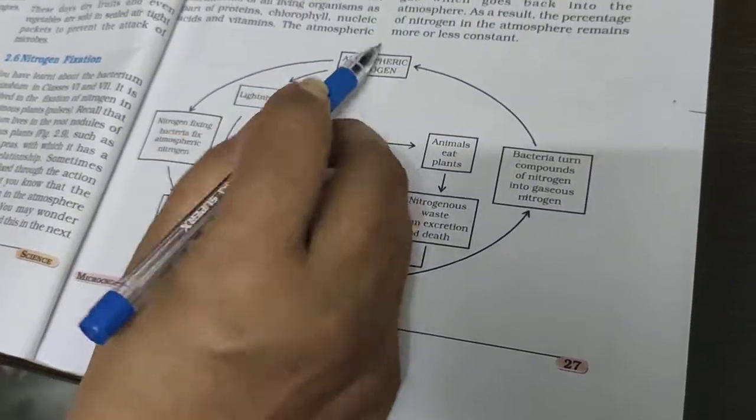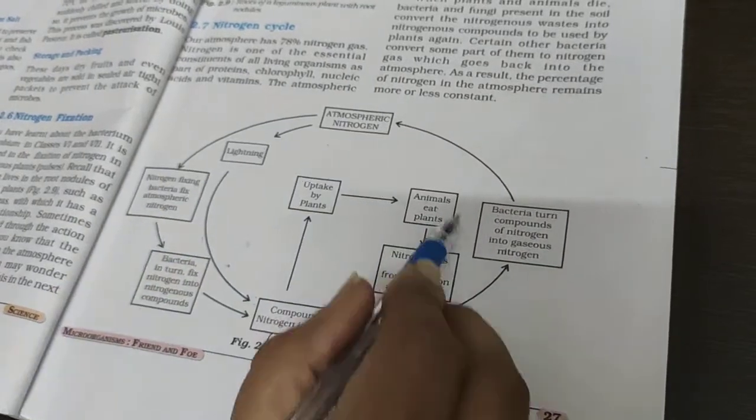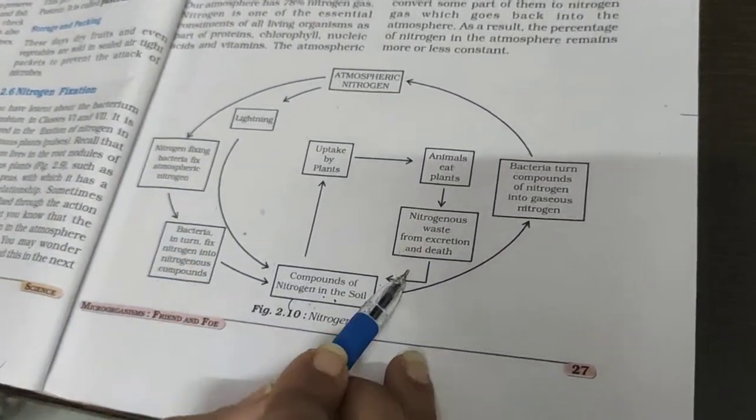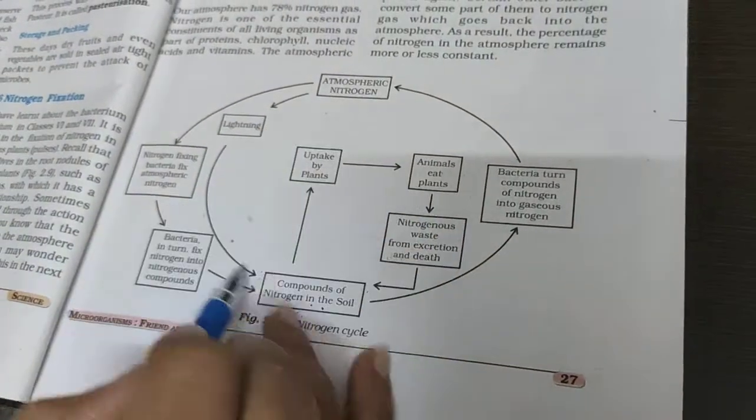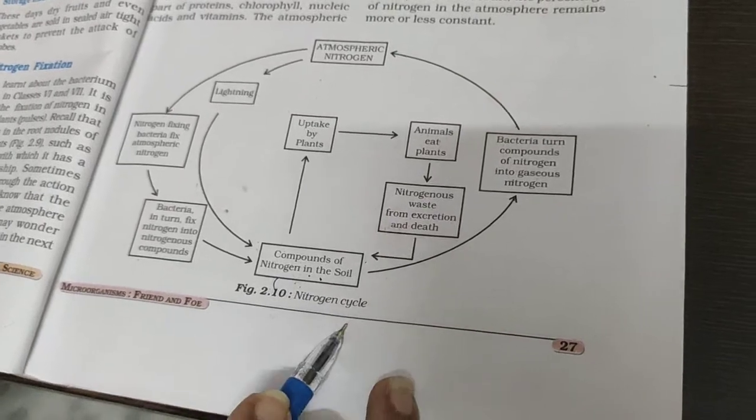And nitrogen goes back where? Into the atmosphere. So what we find is the rotation of nitrogen: utilize and then release, utilize and then release. So this process is known as the nitrogen cycle.